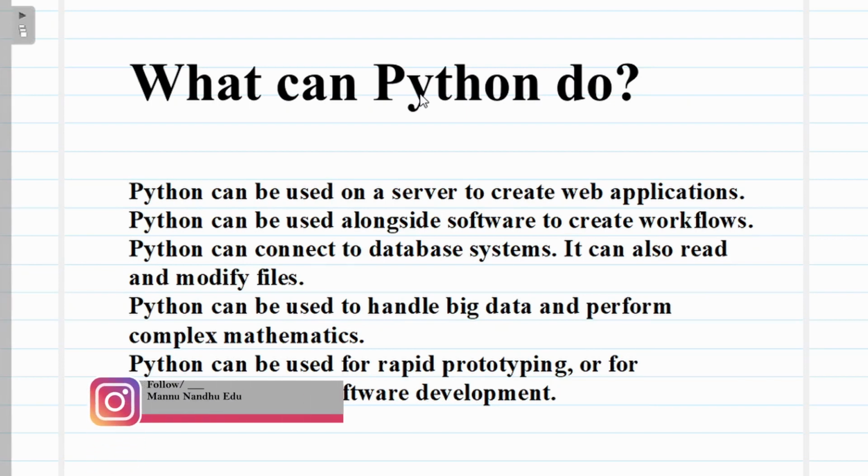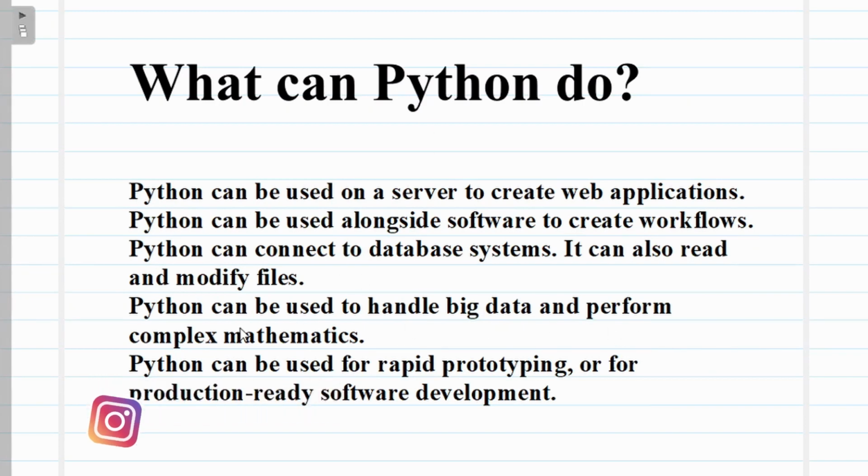That's the fourth point. Python can be used to handle big data and perform complex mathematics, because in machine learning we have to teach machines to perform in different conditions. That means we teach machines to make their own decisions. For that we use Python. Then, prototyping: we use rapid prototyping. That means we can encrypt and manipulate the data in a very fast manner.